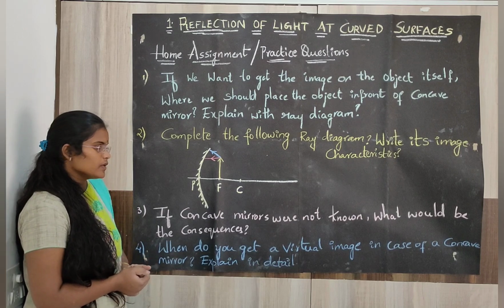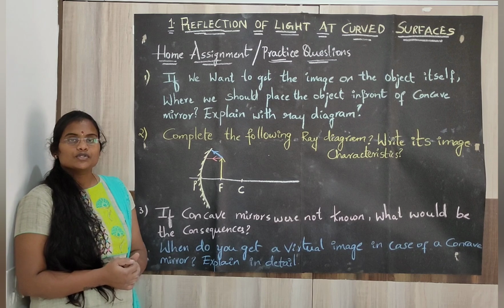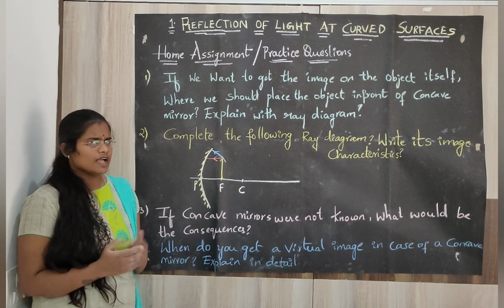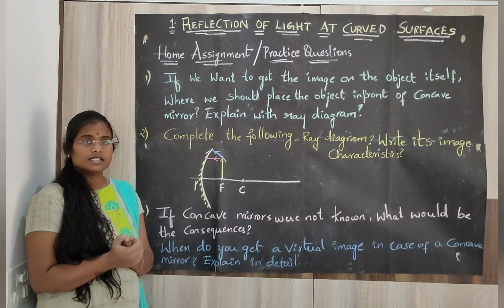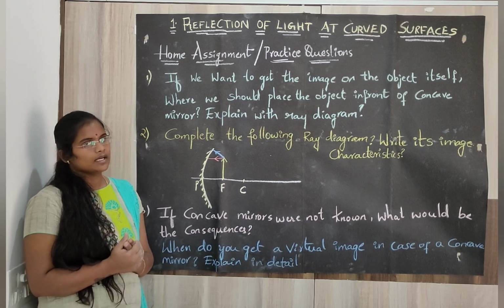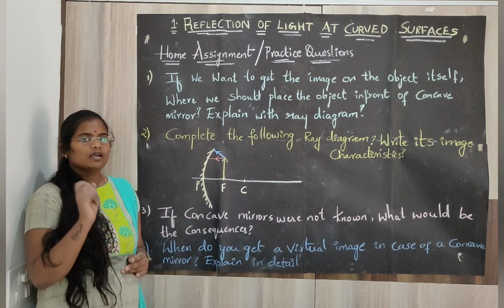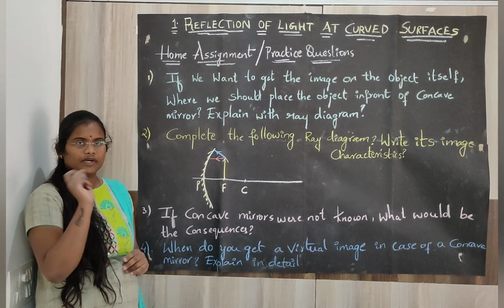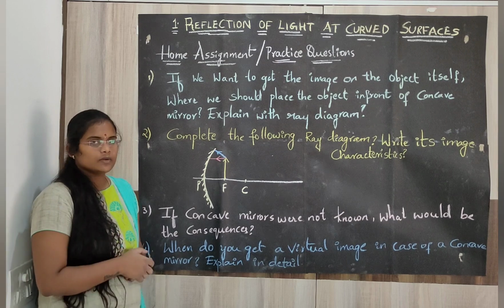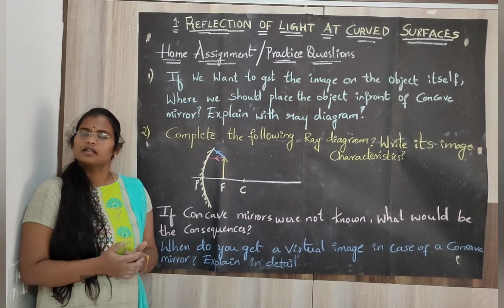Now, when do you get a virtual image in case of a concave mirror? Explain in detail. In which case? You have 6 cases of ray diagrams. So, in which case will you get a virtual image? There is one and only one case for a concave mirror where you get a virtual image. So, draw the ray diagram and explain. Yes, thank you.